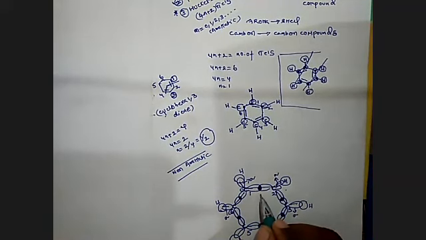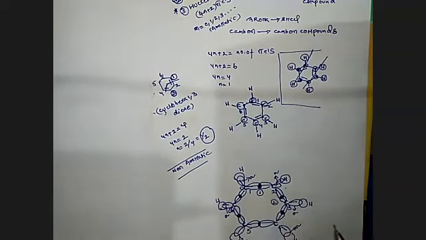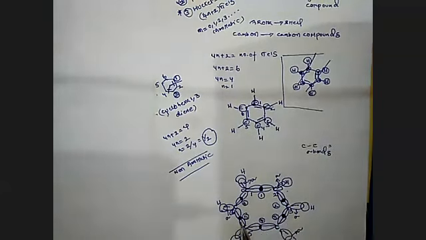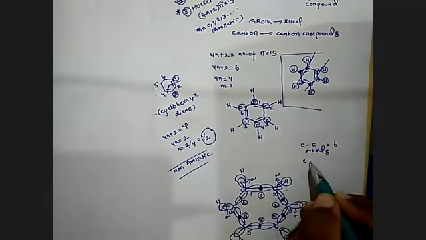Taking the sigma bonds, this is 1 in between, and here is 2. And here is 3. It is 4. It is 5. Now it is 6. How many sigma bonds are there? 6 sigma bonds. Then, how many carbon-hydrogen sigma bonds? Carbon-carbon sigma bonds equal 1, 2, 3, 4, 5, 6. Six.